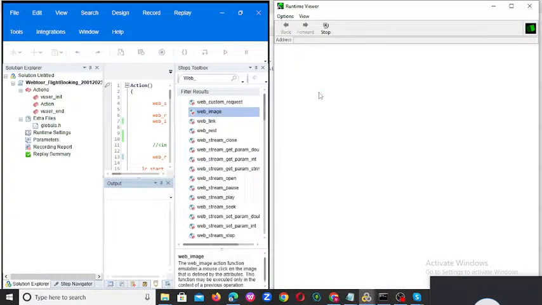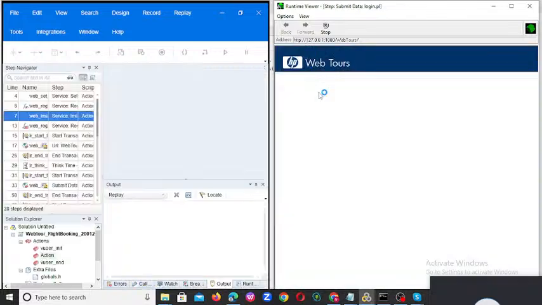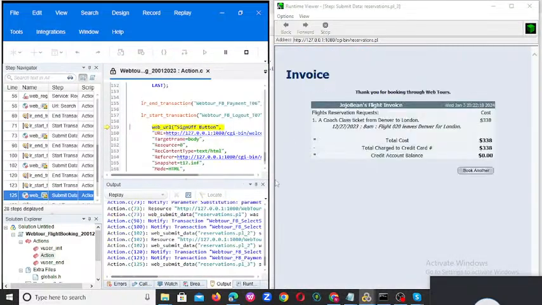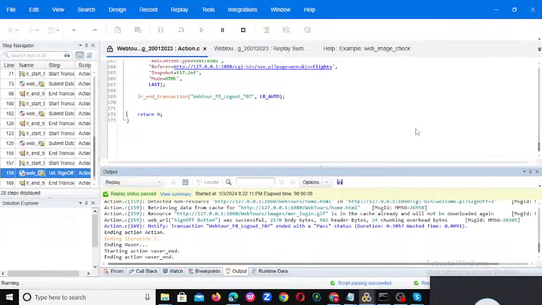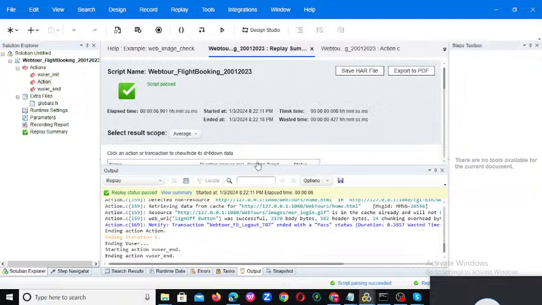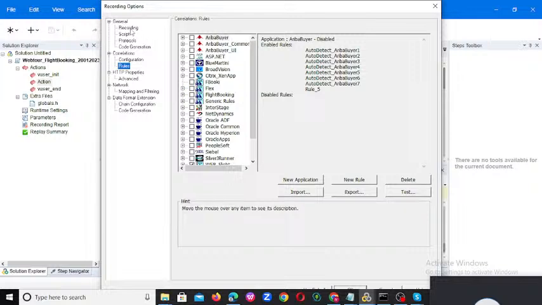Kiran, what is that showing, like web image check is skipped or something it is showing, right? Web image check is skipped is also showing, right, on the top. Yeah, we need to enable that also. We can go here, in recording options, we need to enable the web image check also. Okay, that is why it is showing that.